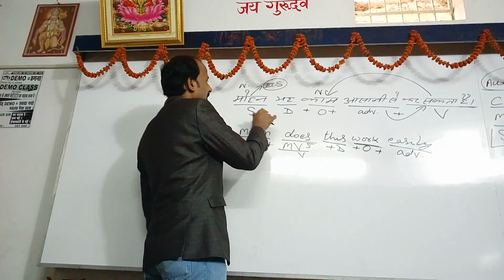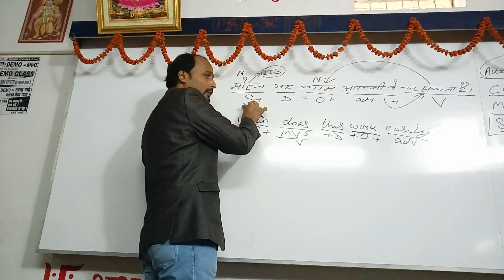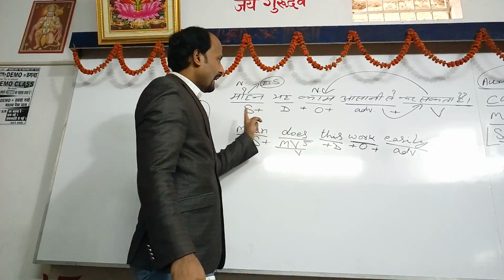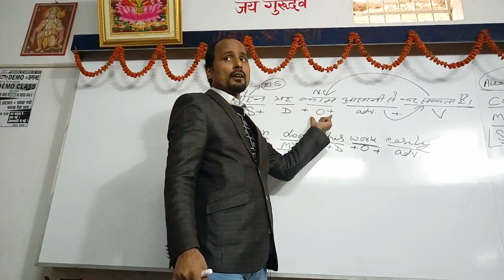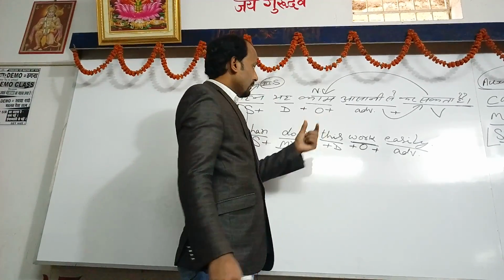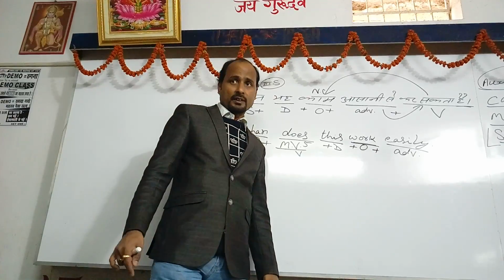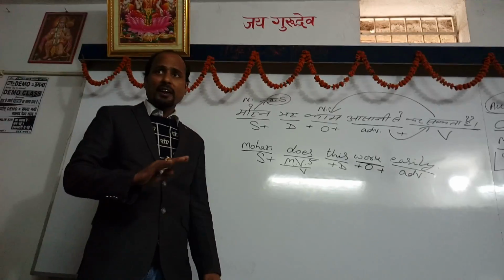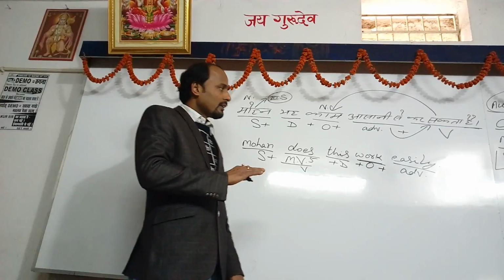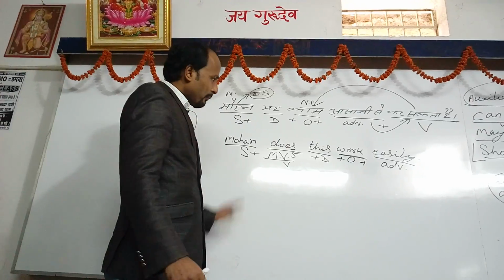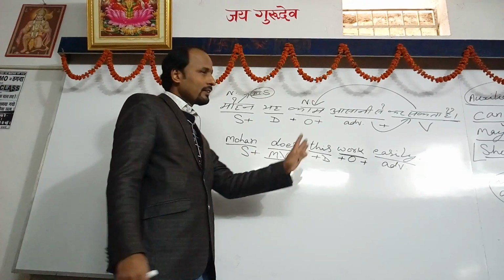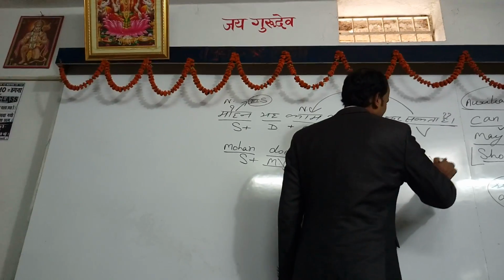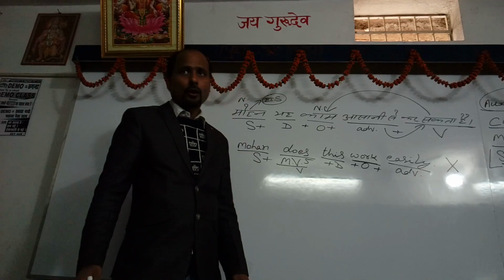And we are getting Mohan is not a common noun, so there is no need of particle for Mohan, and Kam is not a countable noun, so there is no need of particle for Kam. This means we have made this sentence, we have used each and everything, but after doing each and everything, at last we can say this sentence is wrong,